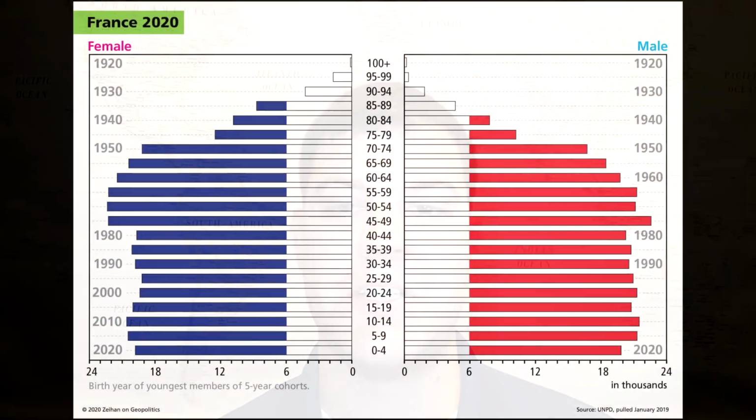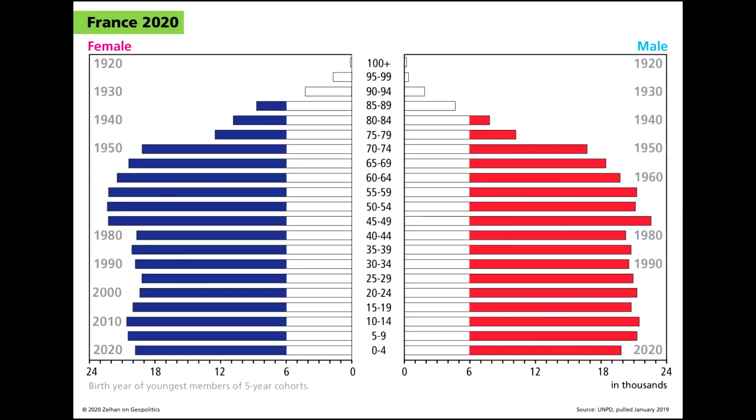The United States has a column where you have a balance at all three levels, and this is not super common right now in the world. There are only a few countries that have this off the top of my head. The United States, Argentina, and France are three countries that have balanced populations currently.